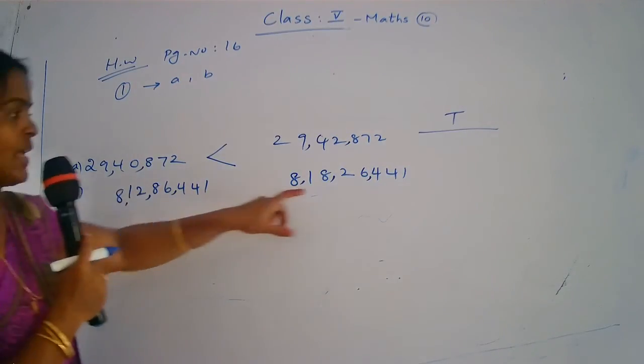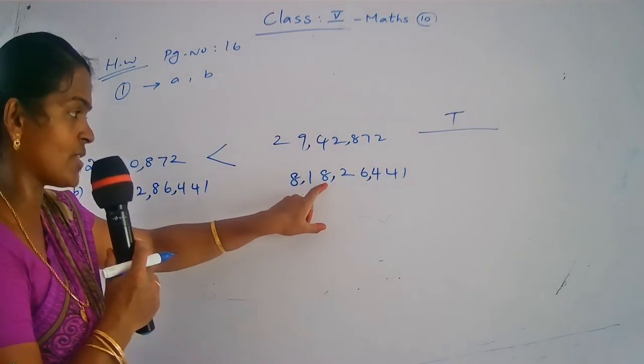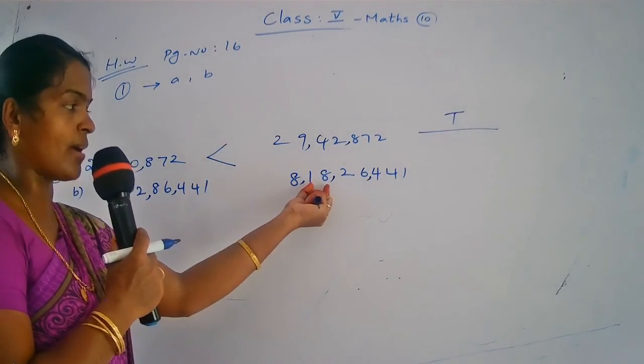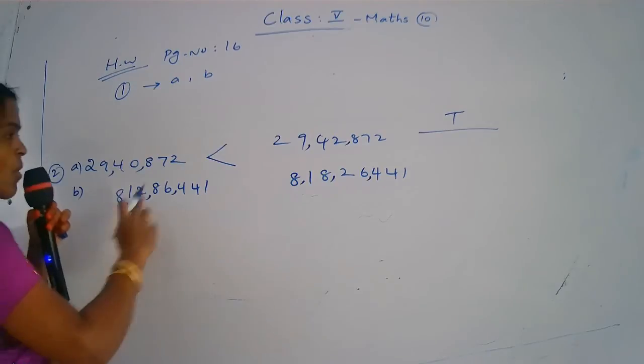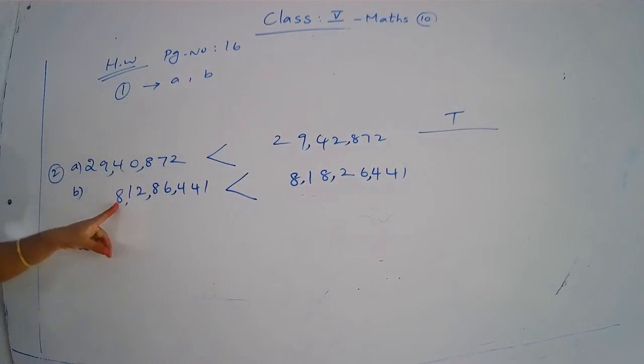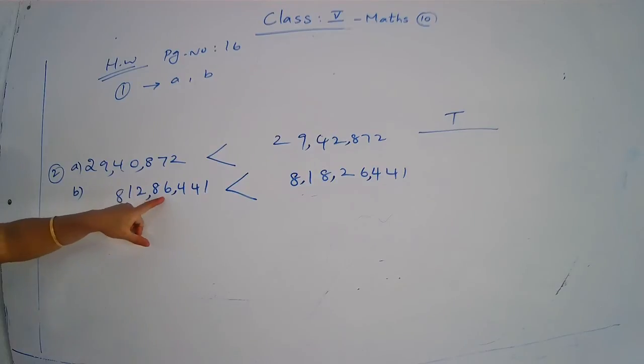Now you come to the lakh place. Here 2, here 8. Here 12 lakh, here 18 lakh. So this is small, this is big. So 8 crore 12 lakh 86,441 is the smaller number. Yes, children.